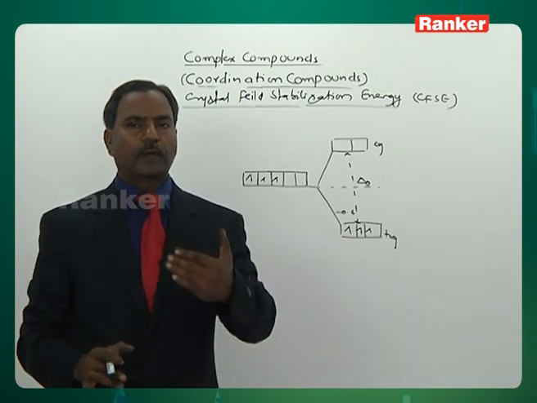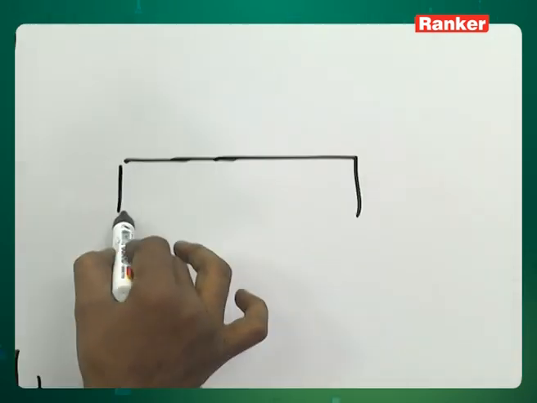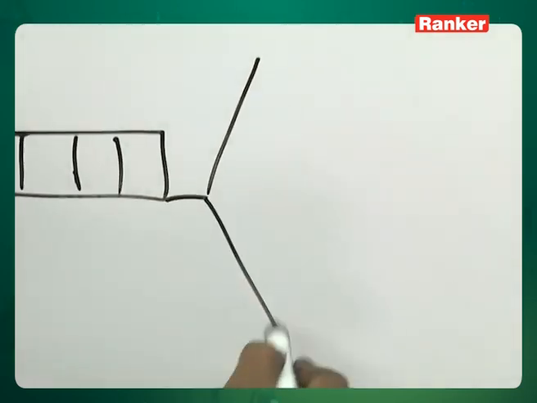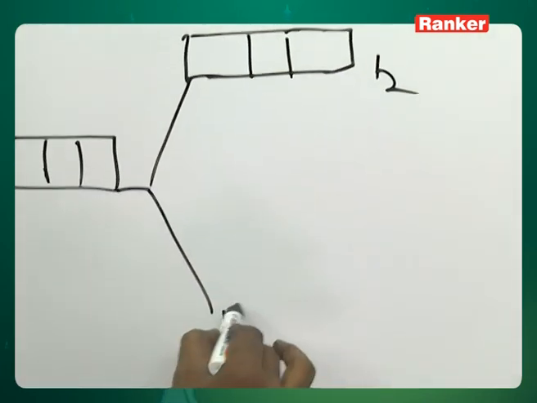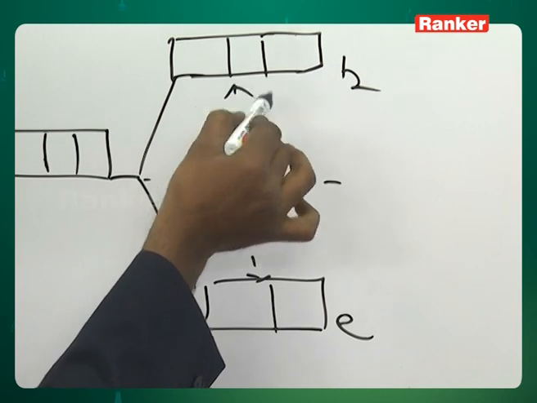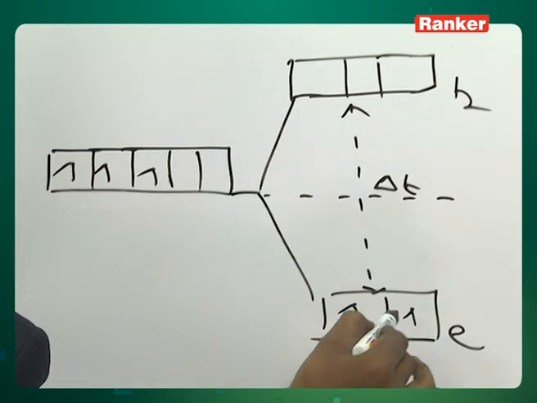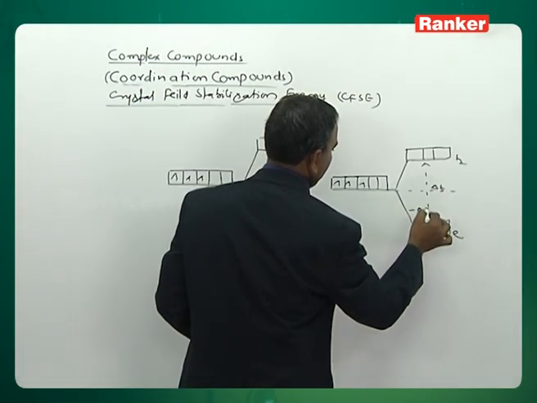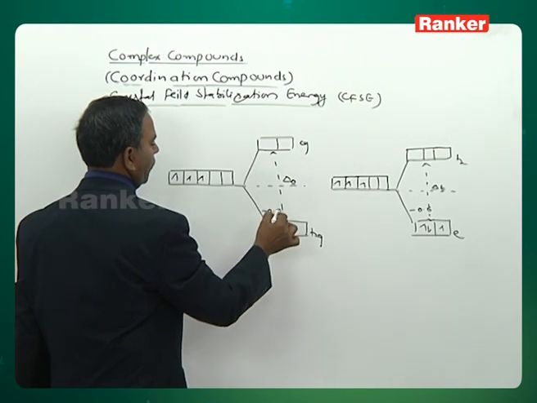Let me show splitting of d orbitals in tetrahedral. Then I am writing on tetrahedral also, how the orbital splitting happens: T2 and E, delta T. Arrangement of electrons in the tetrahedral field: the lower energy level is E, minus 0.6, and in octahedral the lower level is minus 0.4.